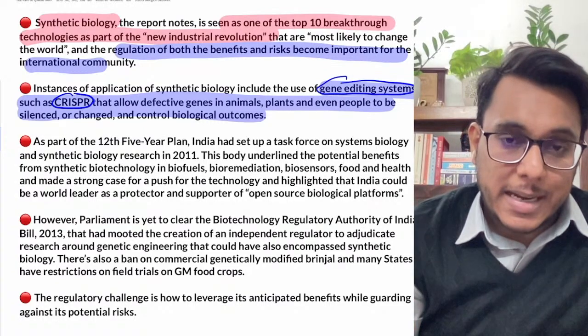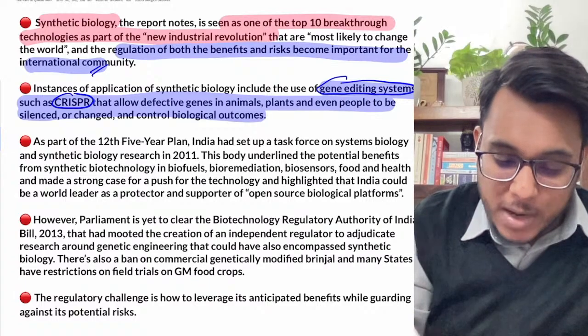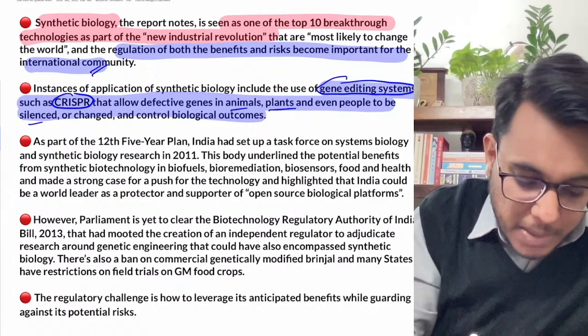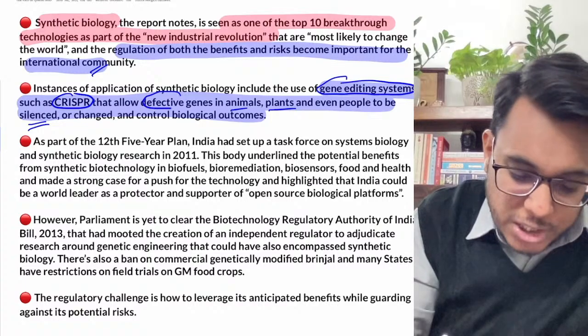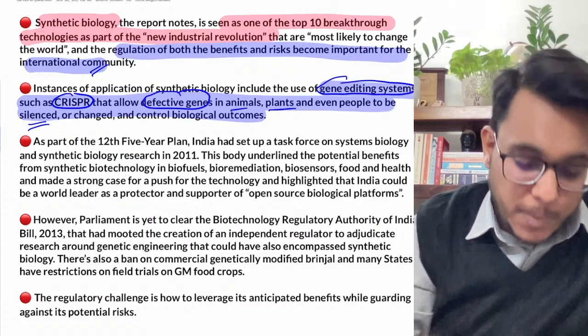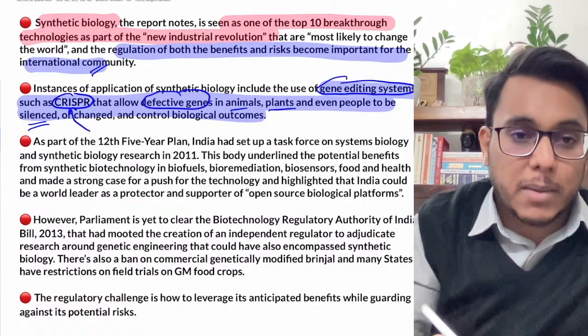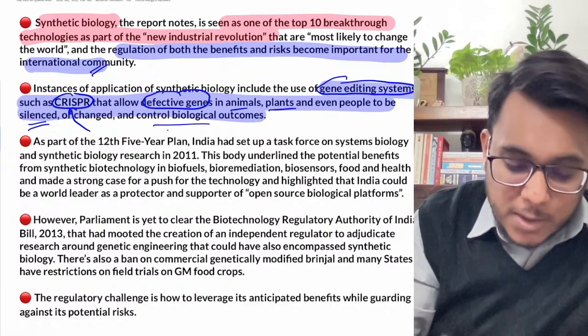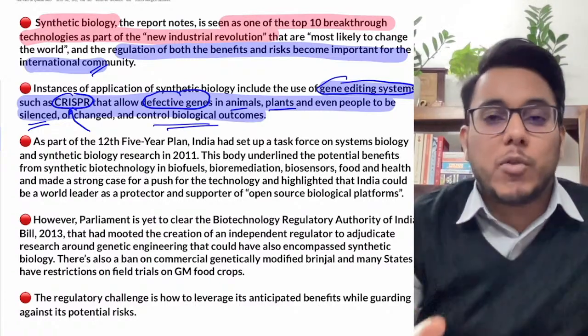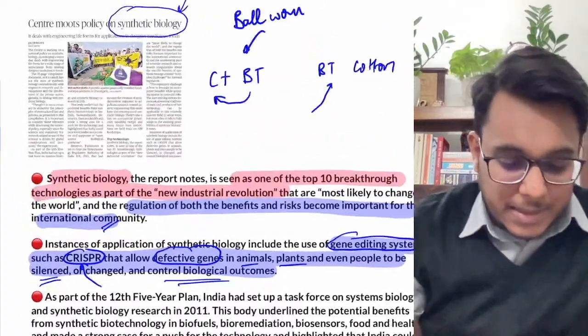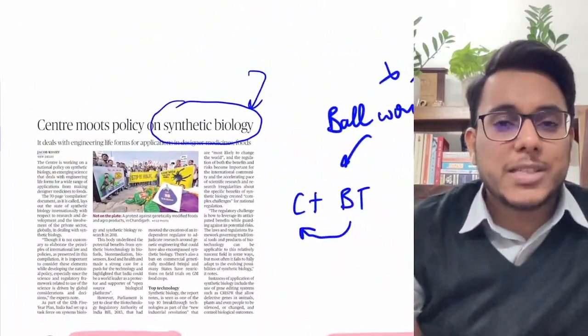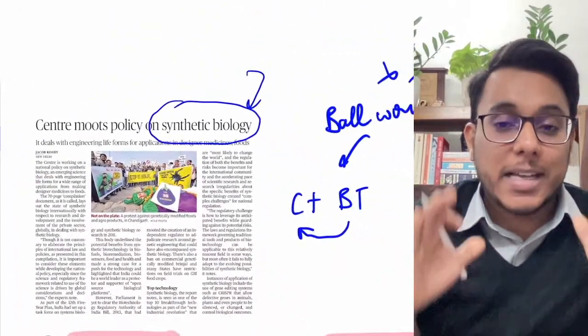The defective genes of animals, plants, and even people can be sliced and replaced in CRISPR by using Cas9. By this we can go for many interventions. So basically synthetic biology is a very big field.